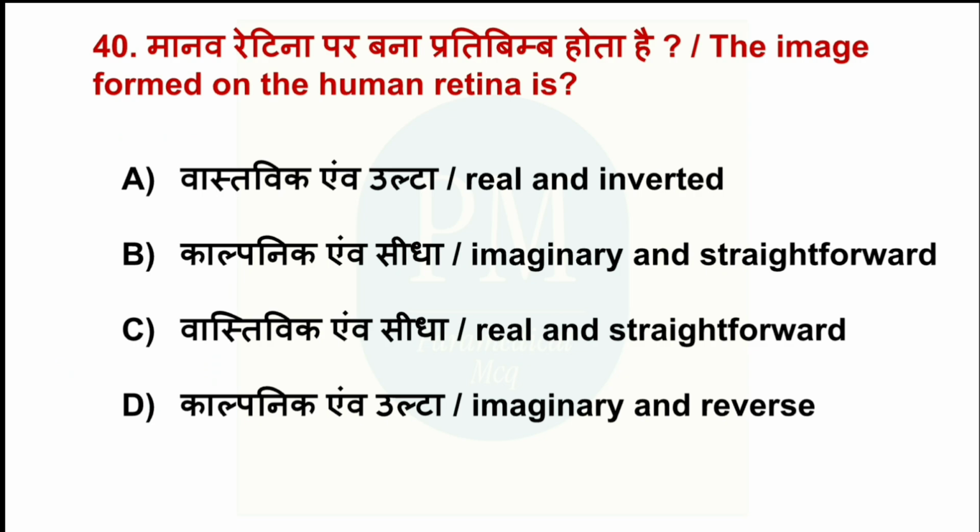The image formed on the human retina is: Option A, real and inverted. Option B, imaginary and straight. Option C, real and straight. Option D, imaginary and reversed. The correct option is option A, real and inverted.